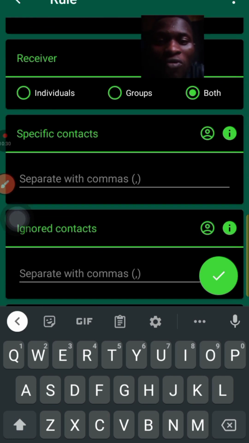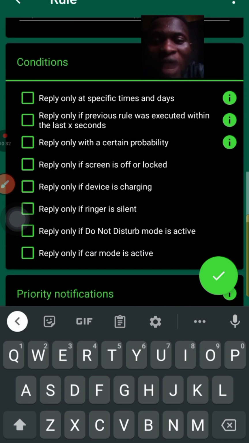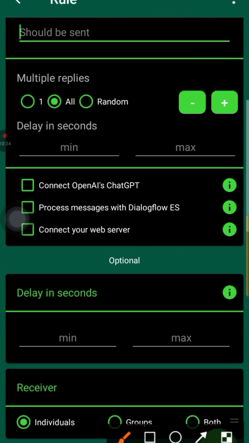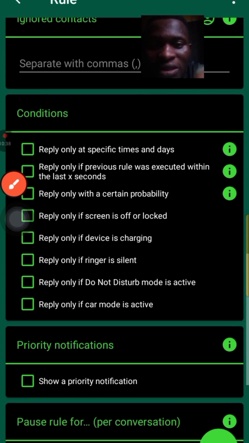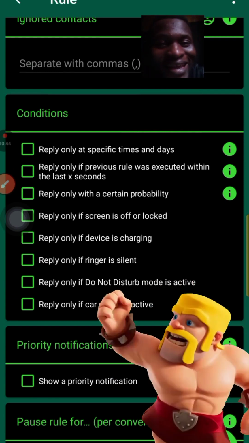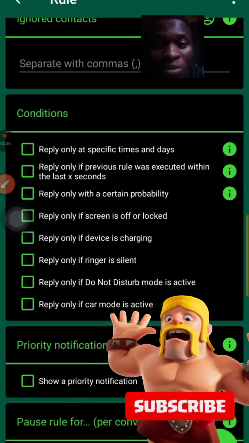Then you can put conditions. This one you can put conditions, individual or for group. Let me put for individual. Then we have conditions. You can see the conditions here. Reply after the person, maybe reply only at a specific time, and delays, and so on and so forth.